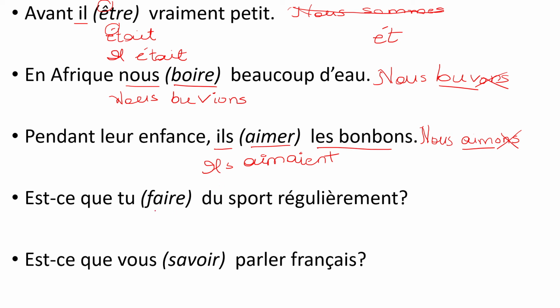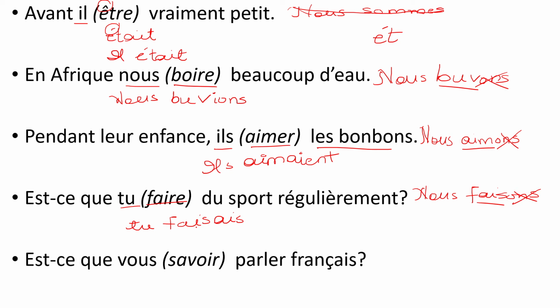Next one. Faire has to be put in the imperfect for tu. So take it in the nous form first. It is nous faisons. Cancel the ONS. You are left with the root FAIS. Add the tu ending for the imperfect, again AIS. So it becomes est-ce que tu faisais du sport régulièrement? Did you play sports regularly?